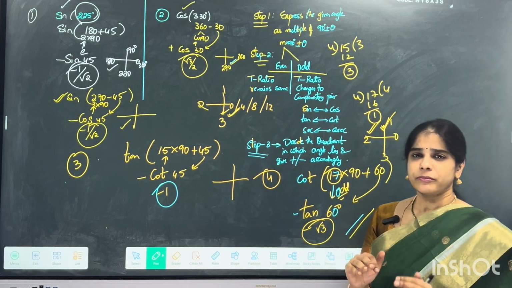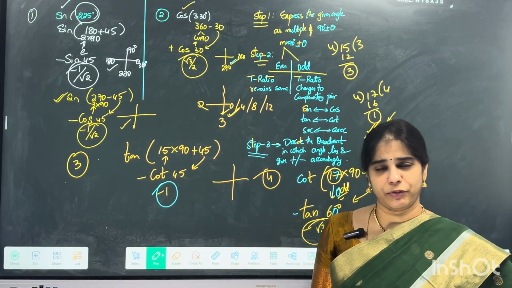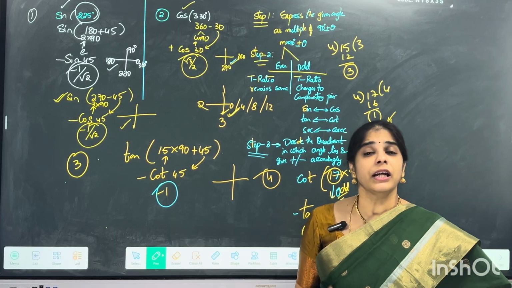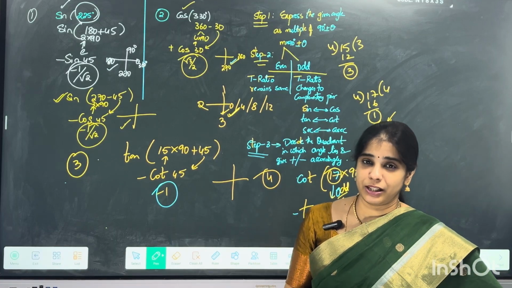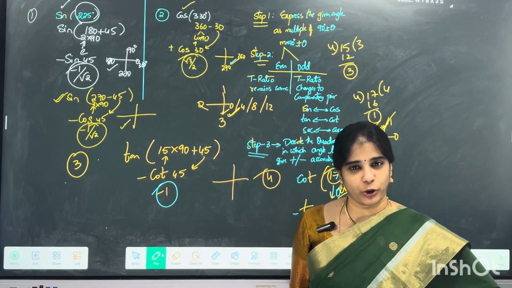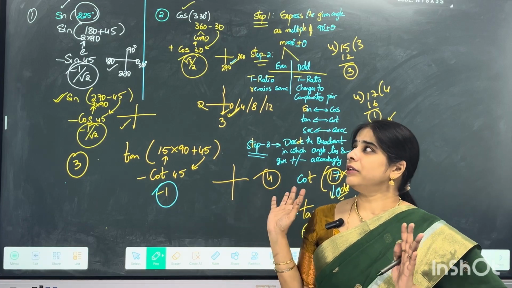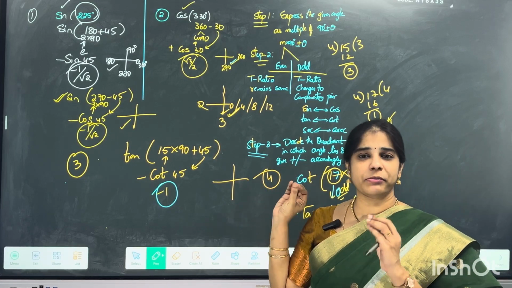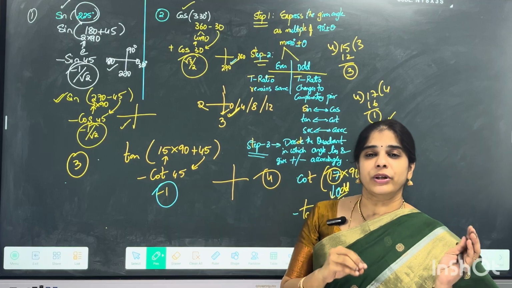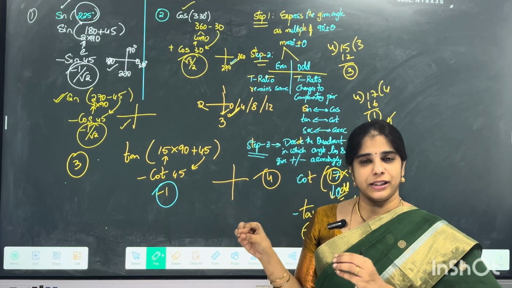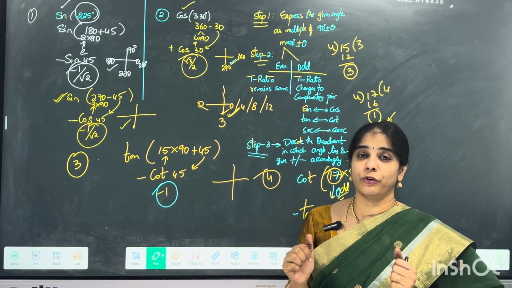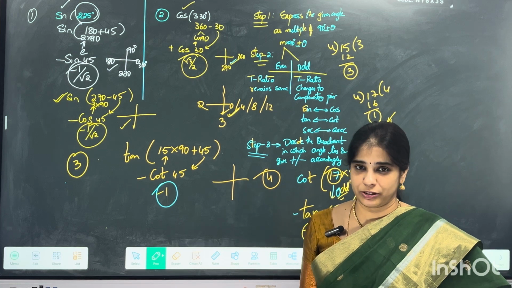So that is how you can solve each and every question based on all these angles which are more than 90 degrees, which fall under all these four quadrants. All these problems along with their reasoning were done in this video, which is very essential for your class 11 and 12 trigonometry.